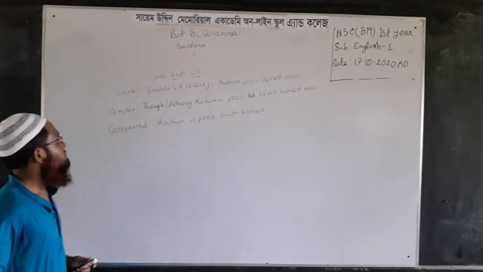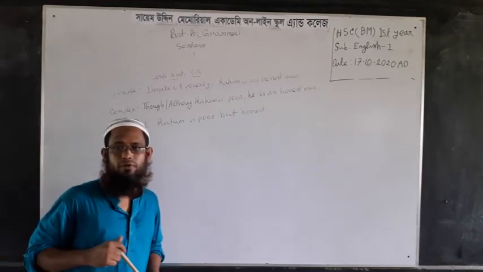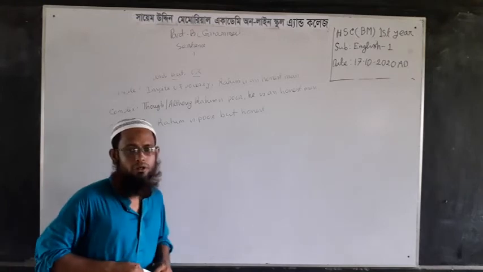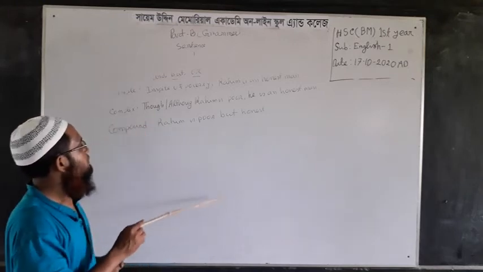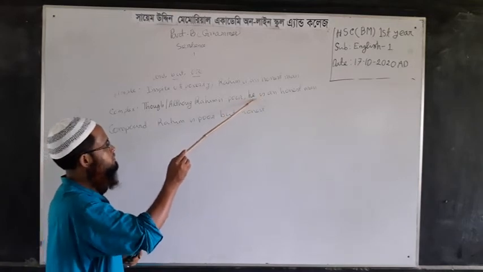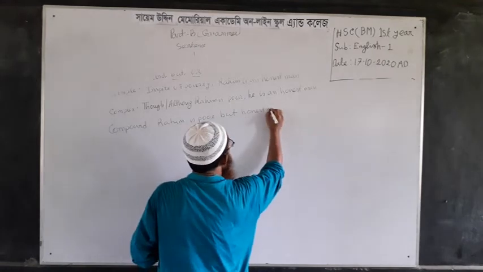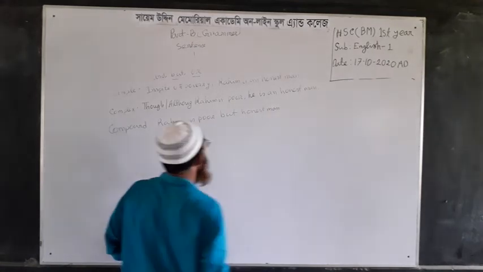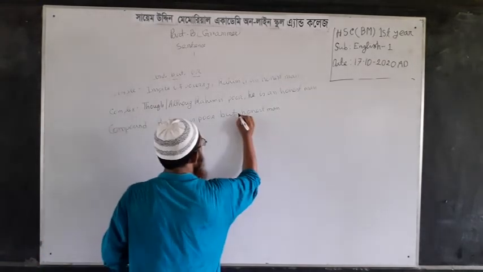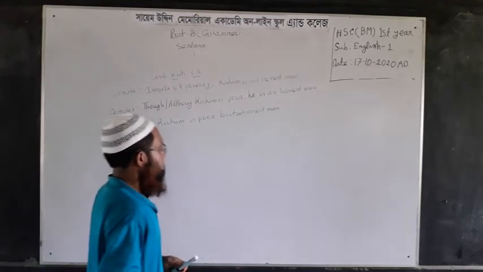Actually, dear students, in a compound sentence, if the subject and the verb are the same, we don't need to use them in the principal clause. So I have removed he and is, these two words. The complete compound sentence will be: Rohim is poor but an honest man. Honest man will take the article an.